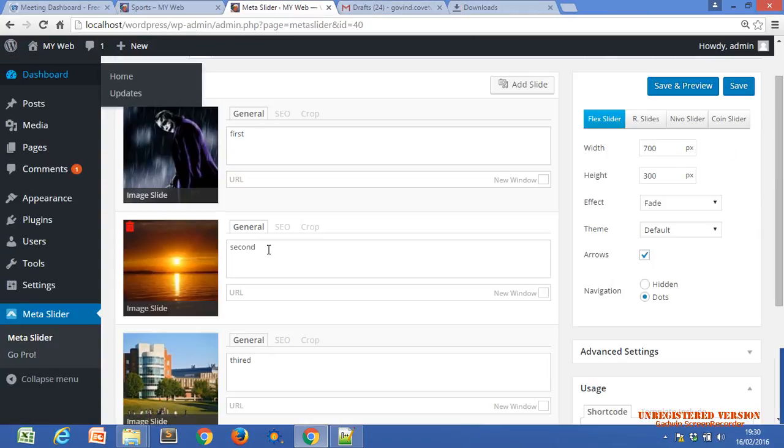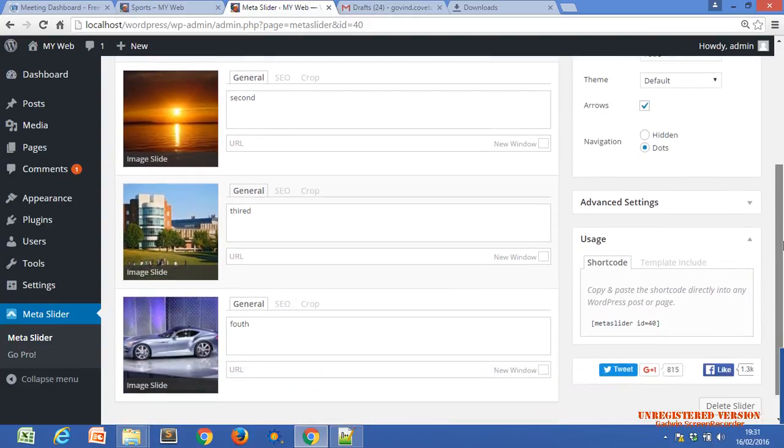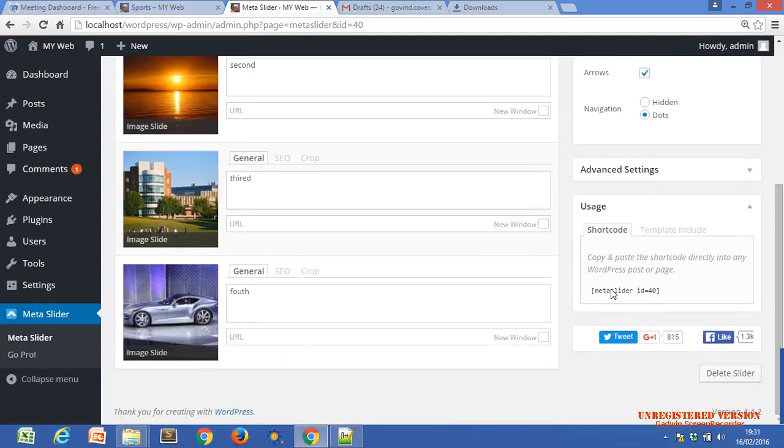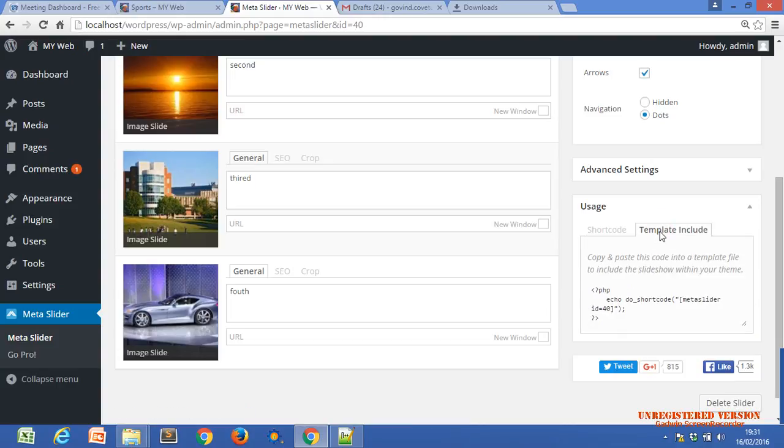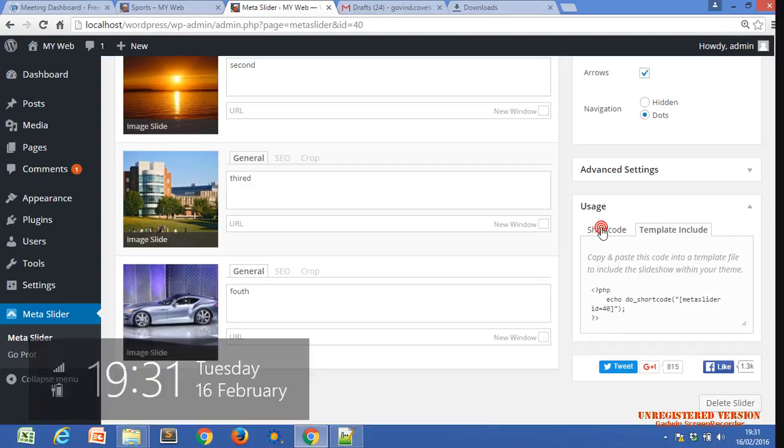Close it. This is our slider. Just click on save. Yeah, it is saved already. Now just scroll down. There is a short code. A short code is a block of code. In this there are two types: template include and source code.